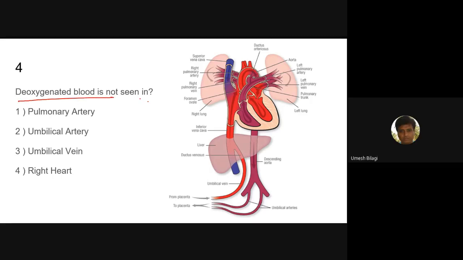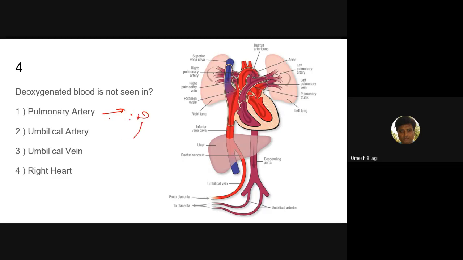Deoxygenated blood is not seen where? Sir, not seen in the umbilical vein. Why do you say it is the umbilical vein? Sir, because the umbilical vein carries oxygenated blood from the placenta. So in the pulmonary artery there is deoxygenated blood, in a normal adult, because from the systemic supply to the right atrium, right ventricle, pulmonary artery.